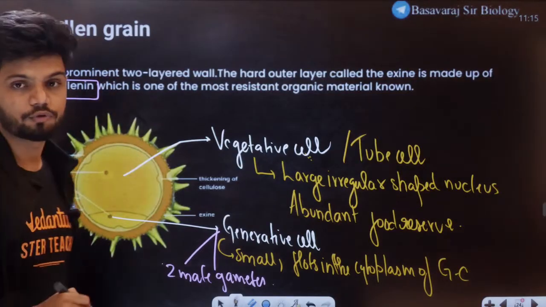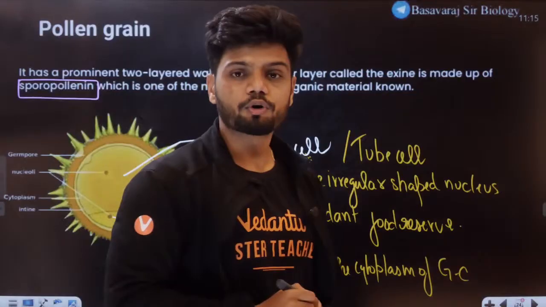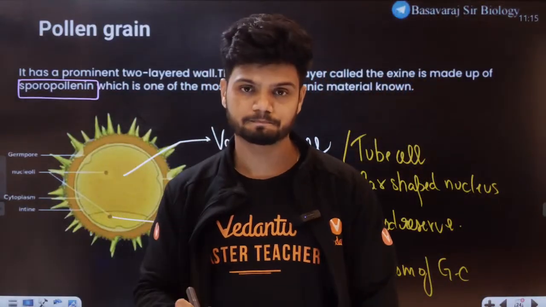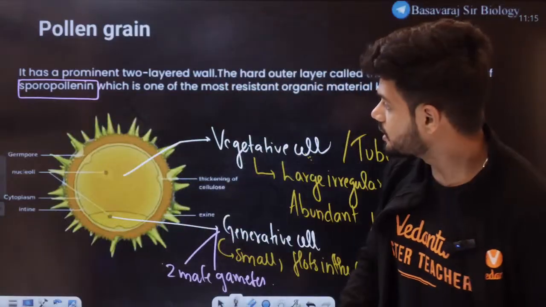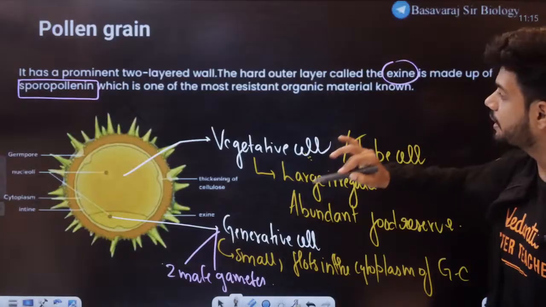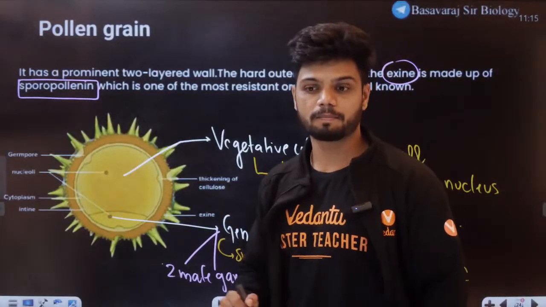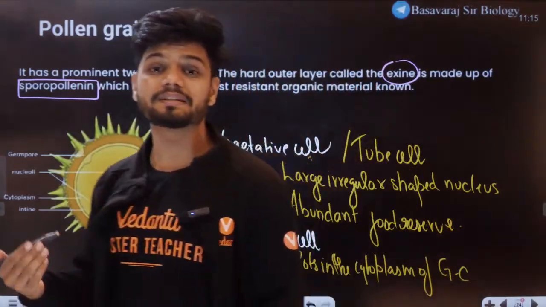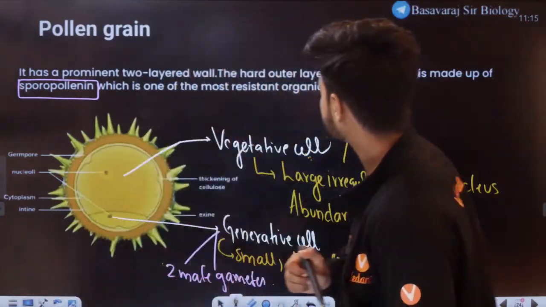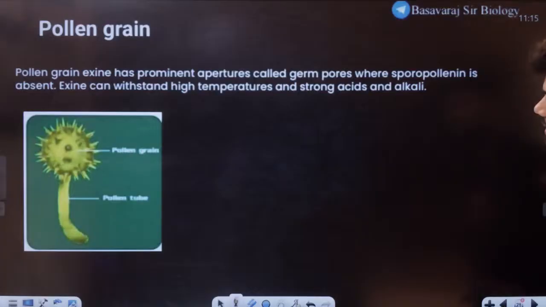Now a question to all of you, my students. This sporopollenin is produced by which layer of the microsporangium? Anyone? This sporopollenin which is present in the exine, where do we get it from? This sporopollenin is obtained from the tapetum itself. Okay. Now, next layer.